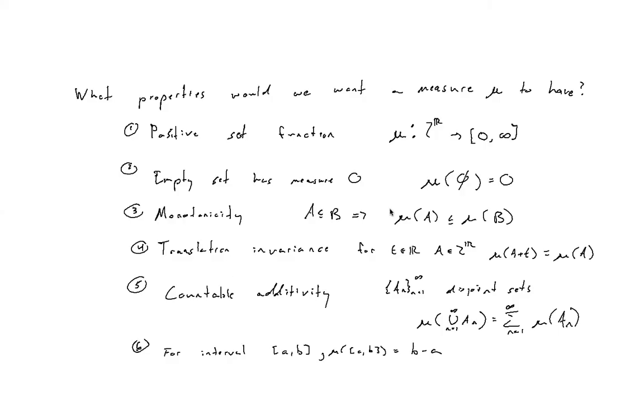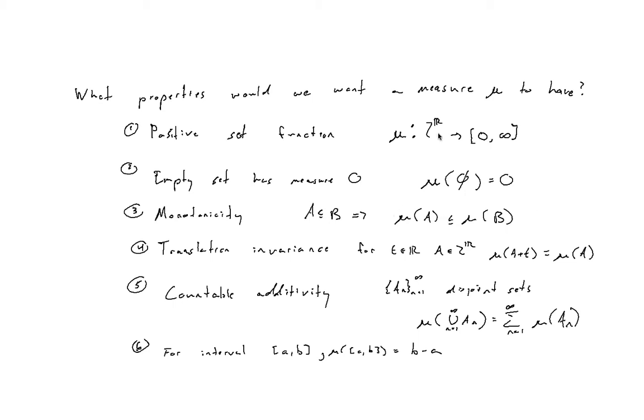So before we show these non-measurable sets exist, I haven't really defined a measure, but if we think of it as an extension of length of an interval, we see some properties that we would like this extension to have. I'm going to refer to this extension as a measure, even though we haven't really defined a measure properly yet. What kind of properties would we want a measure to have?